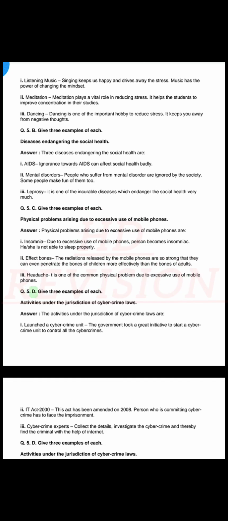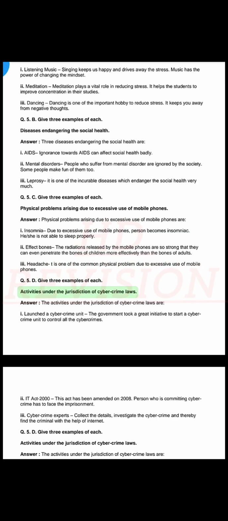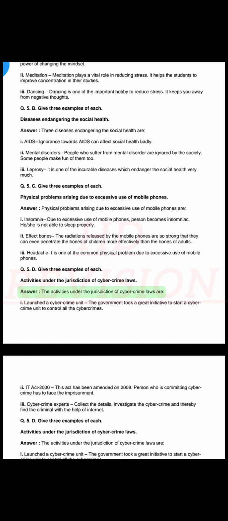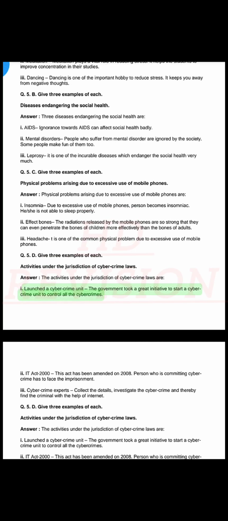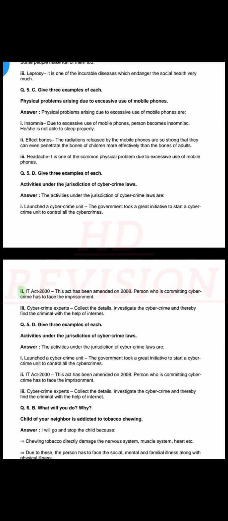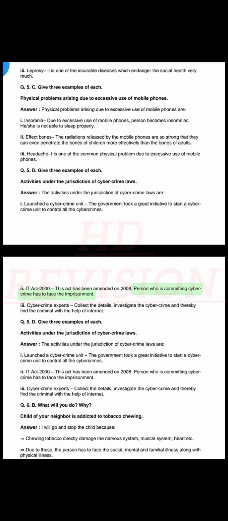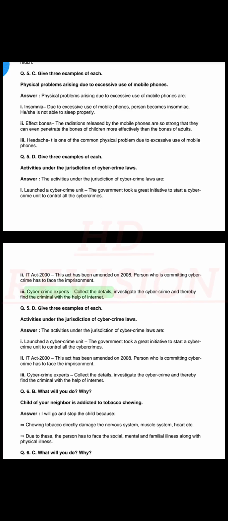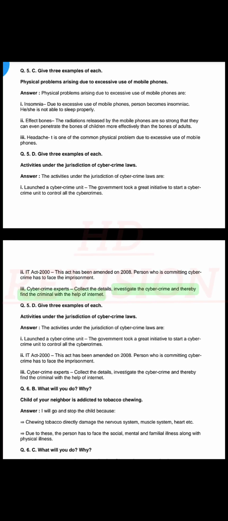Q. 5. D. Give 3 examples of each. Activities under the jurisdiction of cybercrime laws. Answer: The activities under the jurisdiction of cybercrime laws are: 1. Launched a cybercrime unit. The government took a great initiative to start a cybercrime unit to control all the cybercrimes. 2. IT Act 2000. This act has been amended in 2008. A person who is committing cybercrime has to face imprisonment. 3. Cybercrime experts collect the details, investigate the cybercrime and thereby find the criminal with the help of internet.